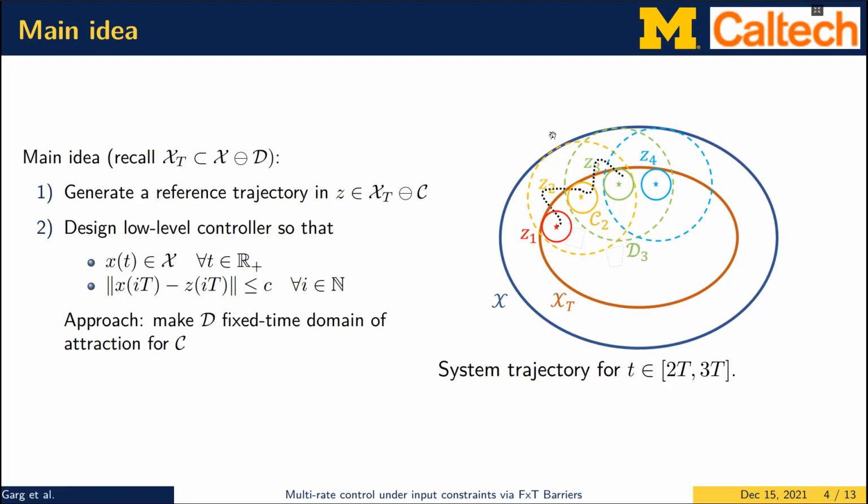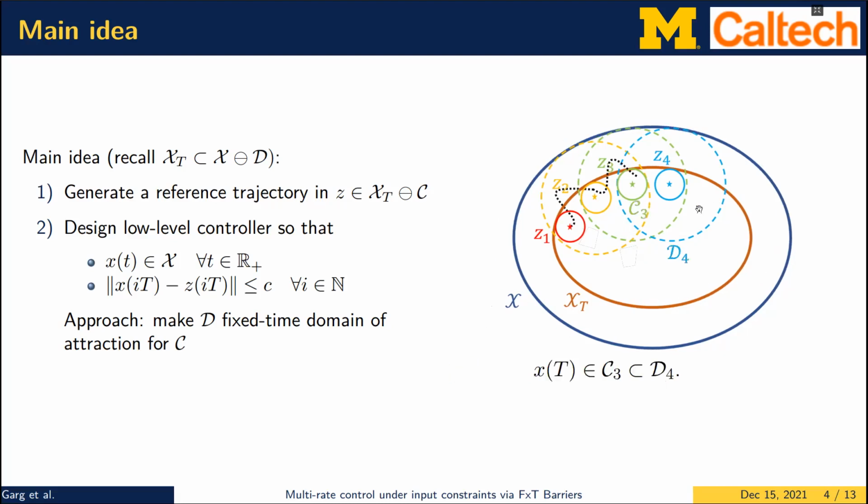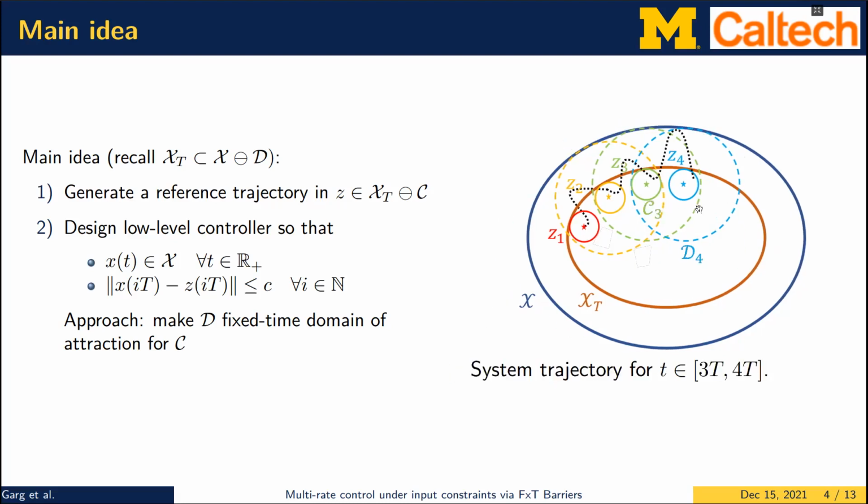And note also that this set D, being forward invariant and a subset of set X, guarantees that system trajectories not only periodically visit the set Xt, but also do not leave the bigger set X. So using this argument repetitively, we obtain a periodic behavior for the closed loop system, where the system trajectories would keep visiting this interior set with a fixed period, and they would never leave the outer set, and it would be forward invariant.